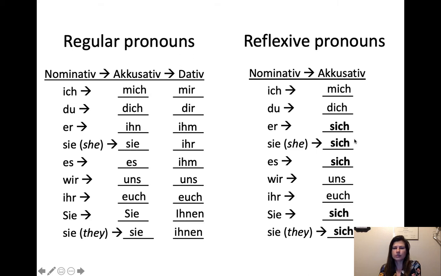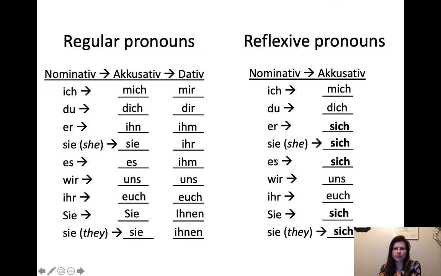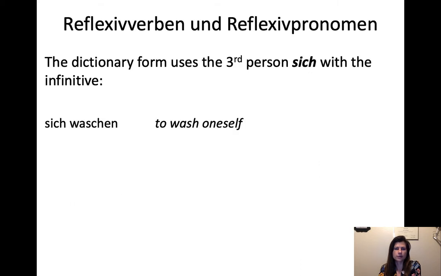And so when you list the dictionary form, you want to just say to wash oneself, right? So that's why it has the sich. Sich waschen is then the equivalent of man and sich, right? Just the impersonal pronoun for nobody, or somebody, I guess. Yeah. Sich waschen, to wash oneself.